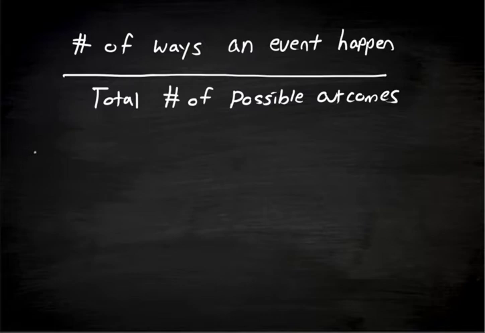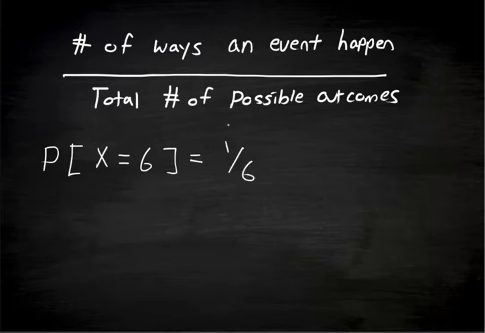The probability of getting a 6 on a die roll is 1 divided by 6. The notation for that probability is P of x, x being the event of interest in this case. So we want a value of 6 in our die roll, and the probability of this is 1 over 6. Well, 1 is the number of ways an event can happen.